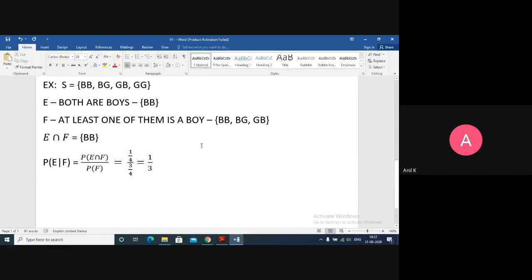Okay. See, in all of our previous classes, starting from the first probability chapter in class 8 to class 11, we studied that the denominator will always have a number before cancellation of the common factor, the number of elements in the sample space. Here the sample space is 4. But here you see we have 3 in the denominator in the conditional probability. So this is something new which we have not studied in previous classes.